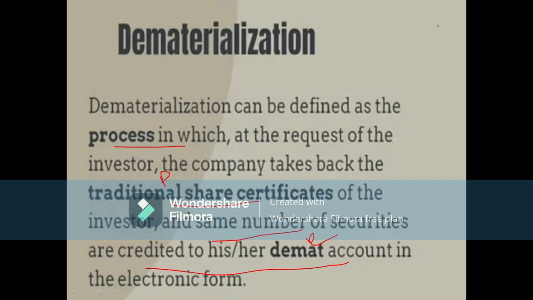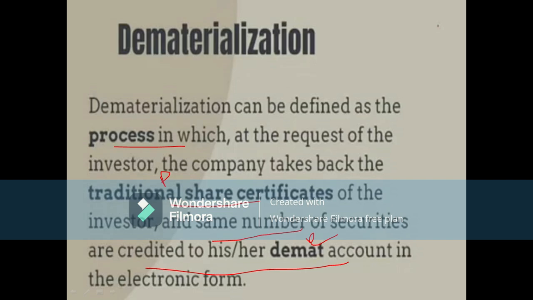Actually, I told you in the previous class about this depository system. Depository means NSDL or CDSL. We have only two depositories in India: one is NSDL and the other is CDSL.